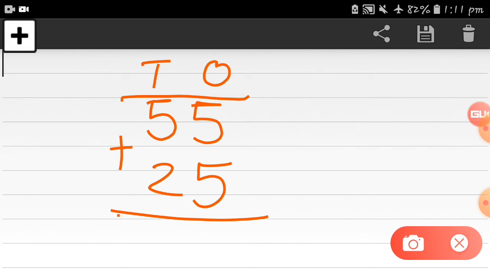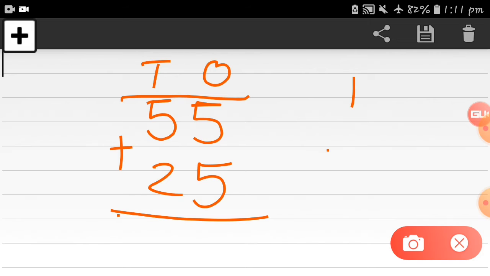Now tell me, what is the answer of 5 plus 5? Just write down beside here. 5 plus 5 is equal to how much? Yes, it's 10. I know your answer. Just write down this sum in your book so you can easily understand.